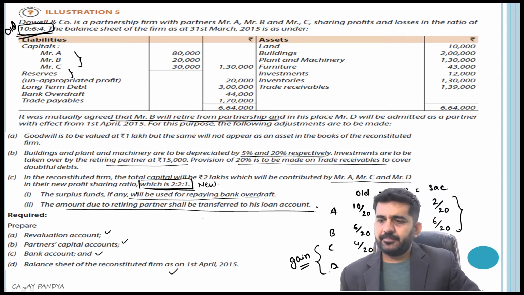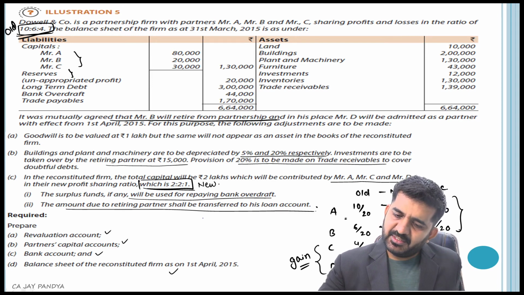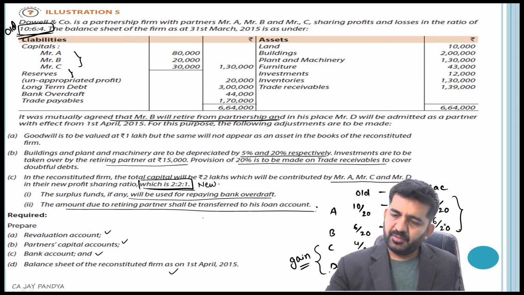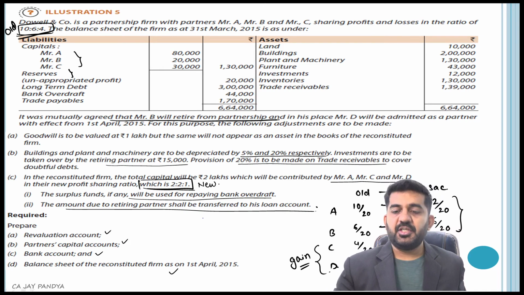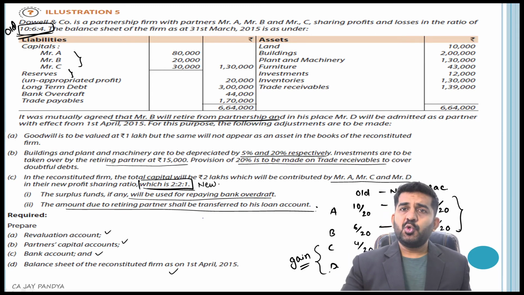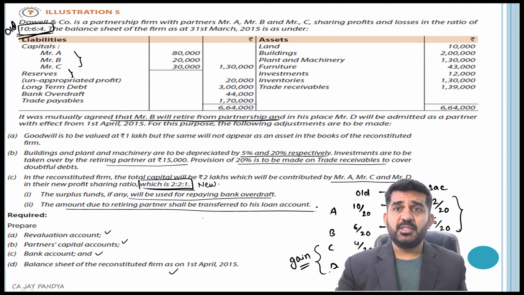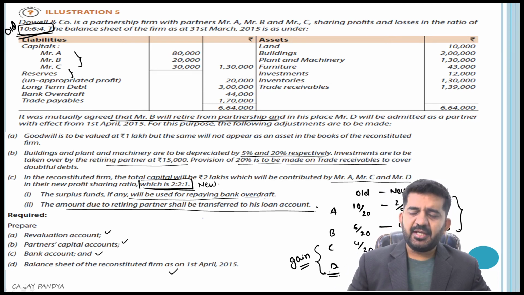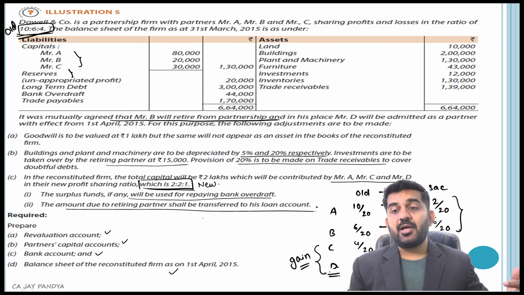Try to understand. What is the sacrifice ratio of A and B? It is nothing but 1:3. What is the gaining ratio of C and D? How much is the new profit sharing ratio of D? 1/5. How much is C gaining? 1/5. So what you can do is, 1/5 of goodwill is D's share. His account should be debited.